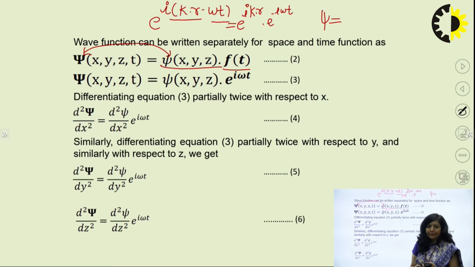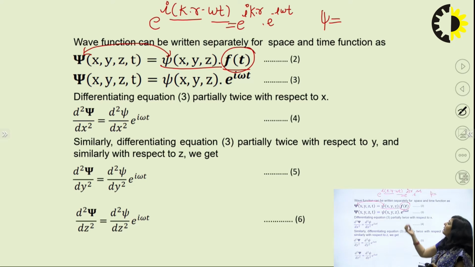only upon x, y and z. And when we are talking about wave nature, this time dependent part represents the periodic behavior, and the type of this function f will be either e raised to power i omega t or e raised to power minus i omega t. You can choose any of these two. We have taken e raised to power i omega t. So your wave function is now a product of two functions, where the first one is independent of t and the second one is independent of position coordinates.